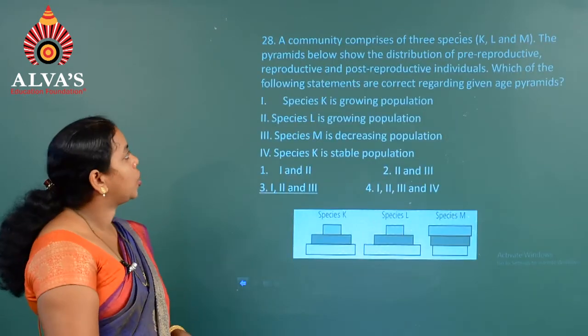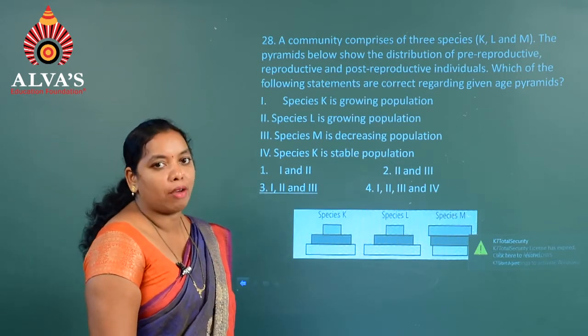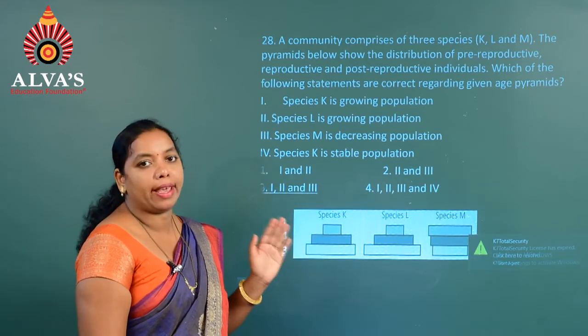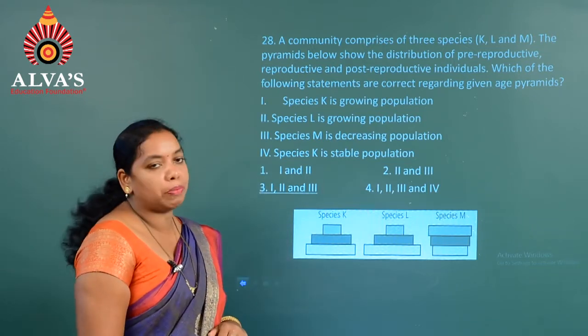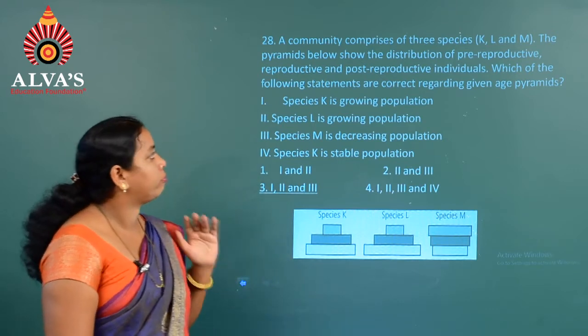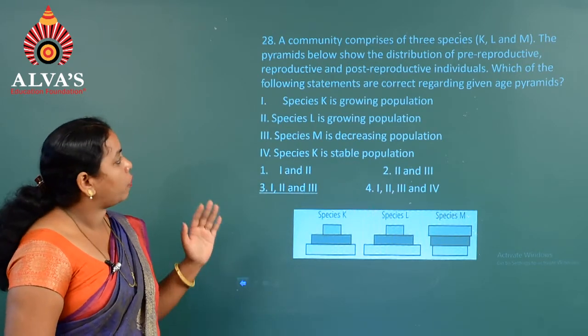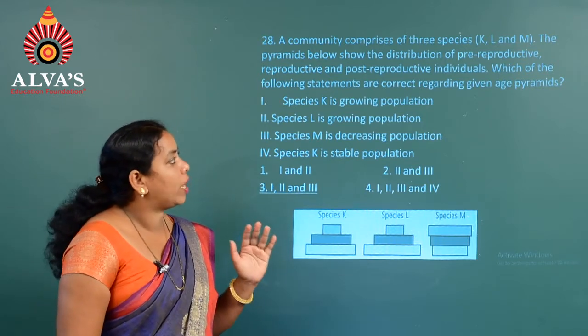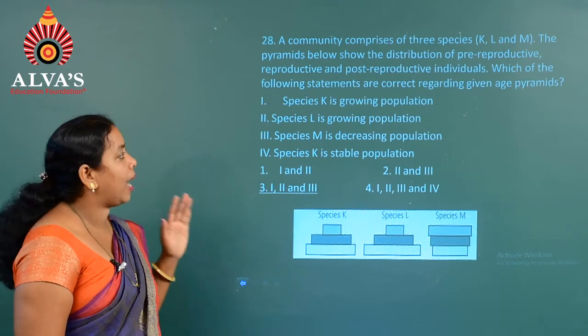Moving on to the next question, that is 28. A community comprises 3 species, that is K, L and M. The pyramids below show the distribution of pre-reproductive, reproductive and post-reproductive individuals. Which of the following statements are correct regarding the given age pyramid?